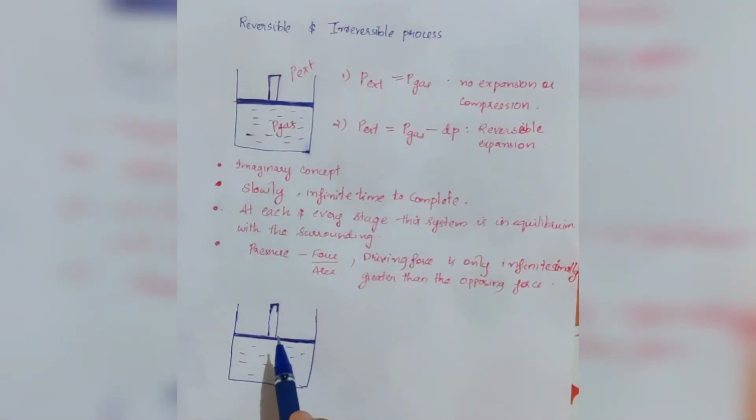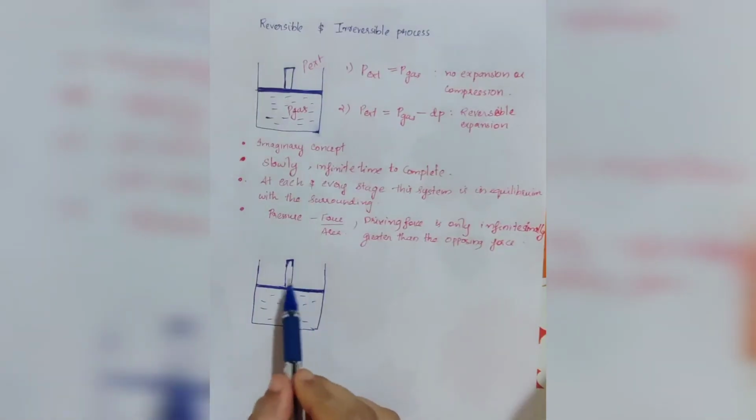Next we are discussing the irreversible process. So we are considering a cylinder fitted with a frictionless, weightless piston and the gas is enclosed in the cylinder.